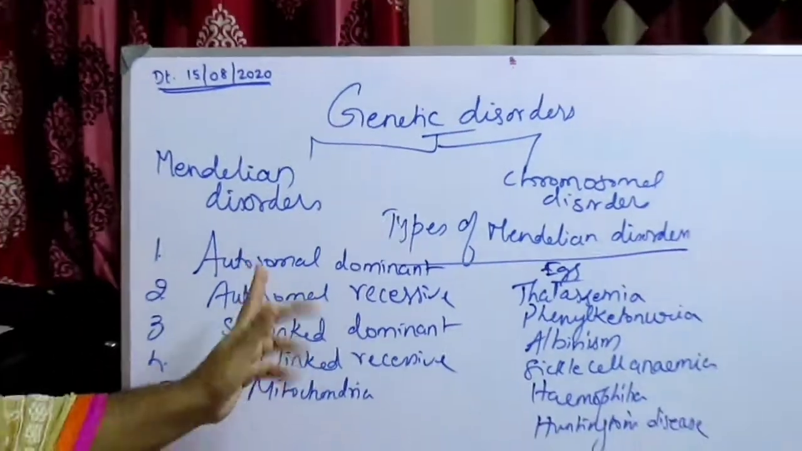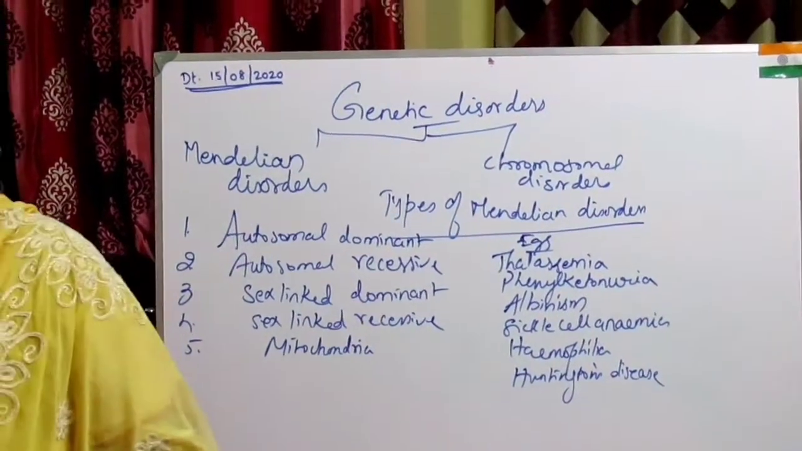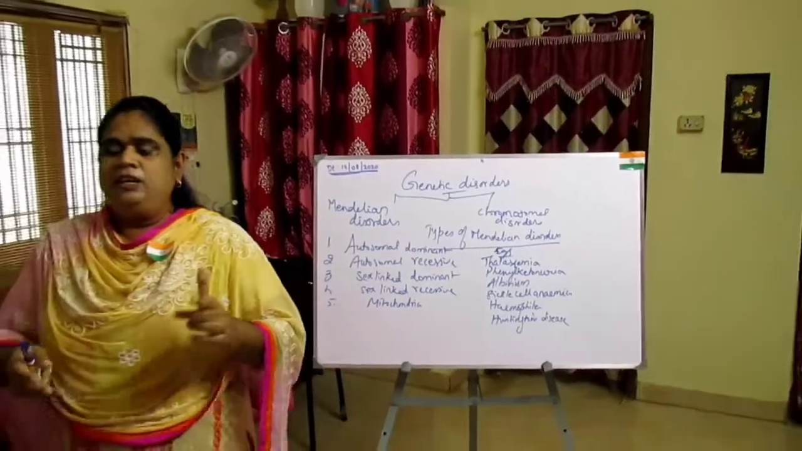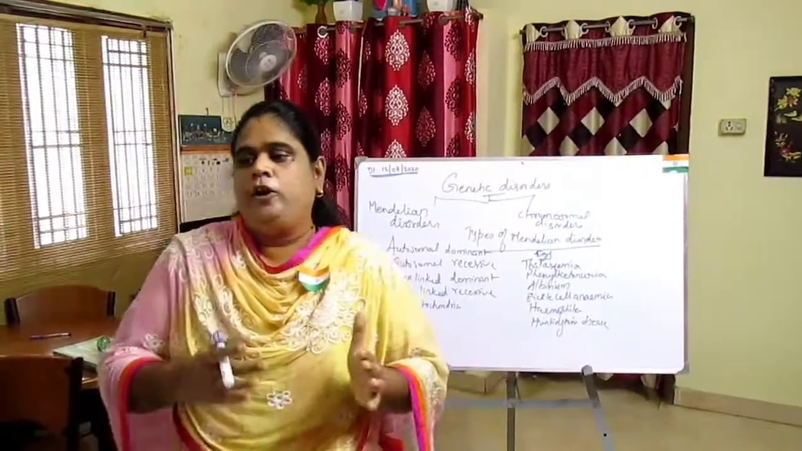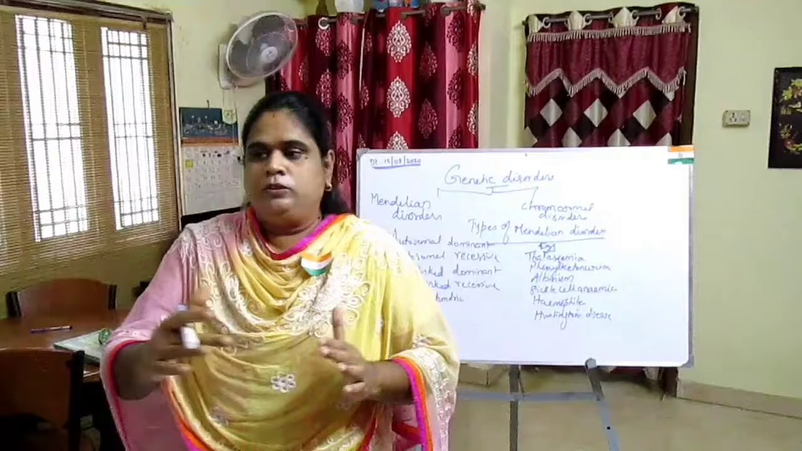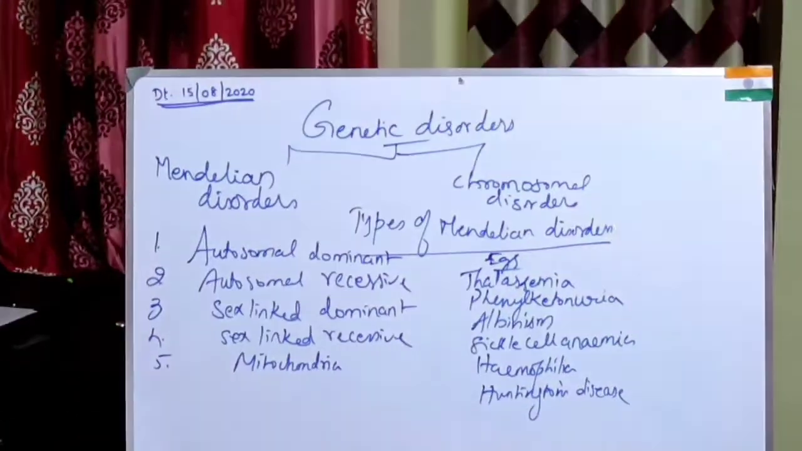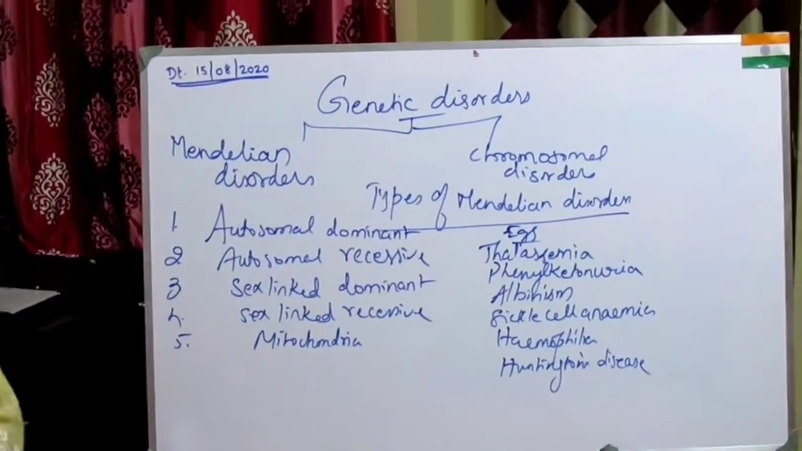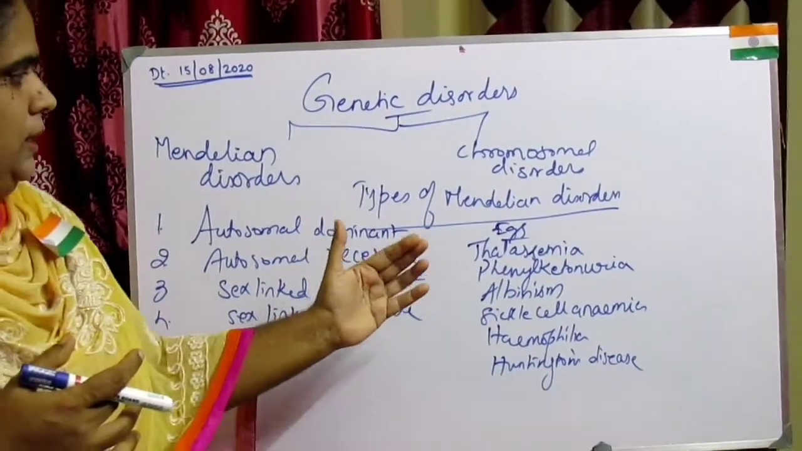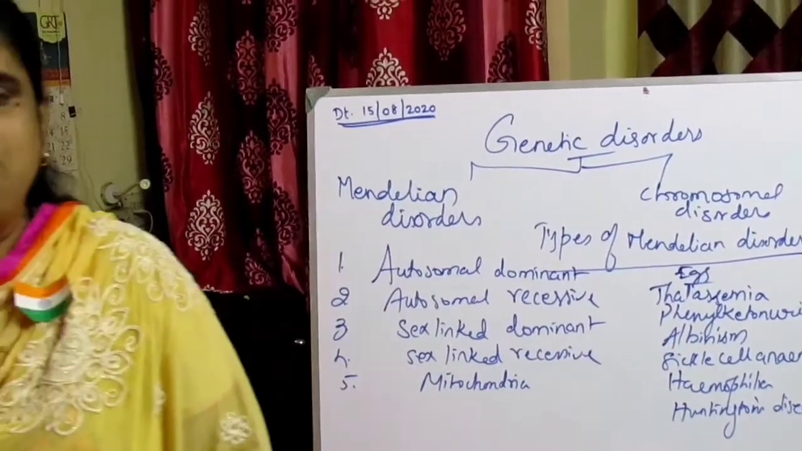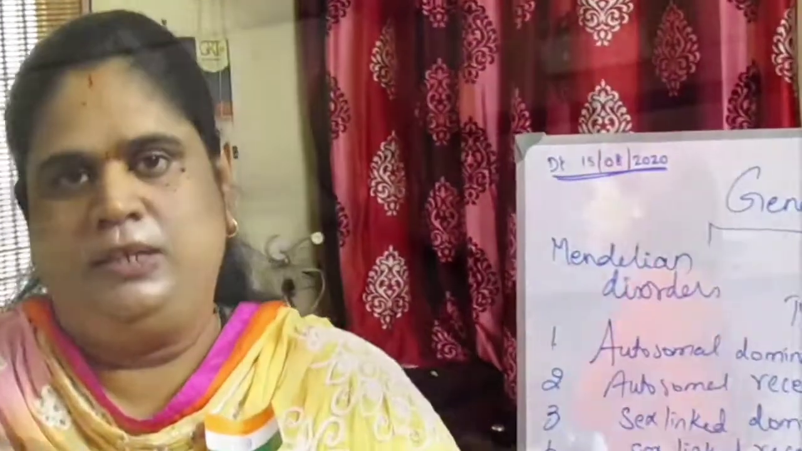Whereas autosomal recessive disorder means two copies of an abnormal gene must be present in order for the disease to develop. That is the only difference between autosomal dominant and autosomal recessive. These examples, thalassemia, phenylketonuria, will be dealt with after a couple of minutes.